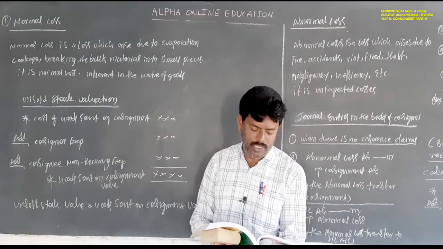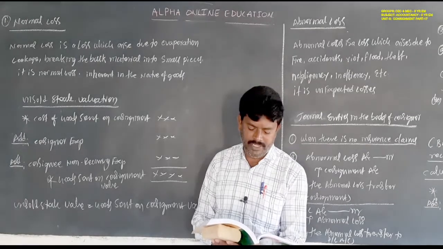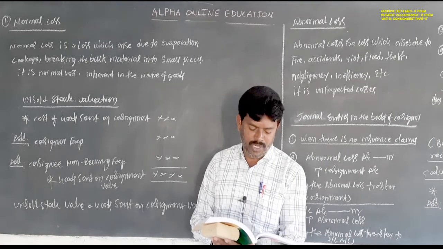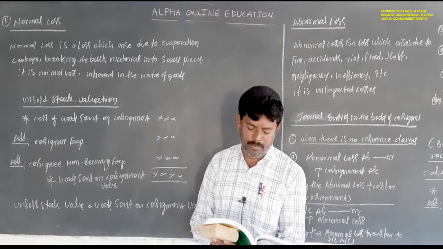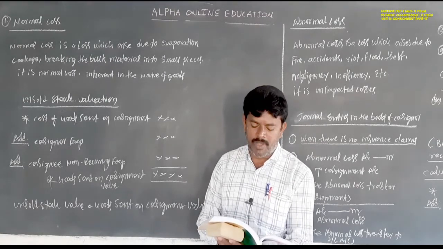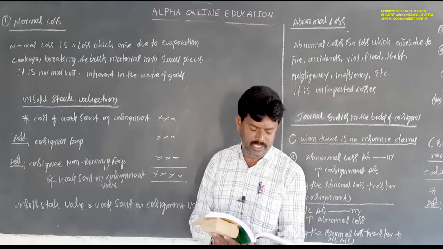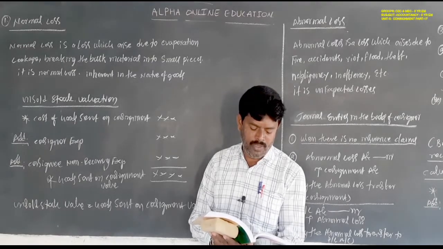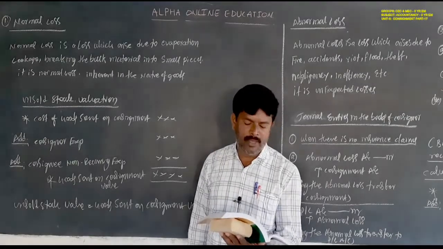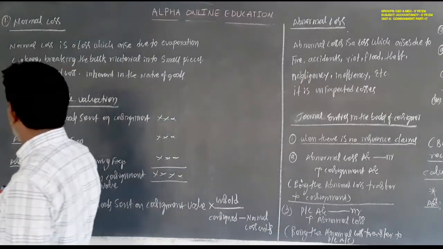100 tons of coal is consigned at the rate of 900 rupees per ton. Freight charges paid by the consignor amount to 5,000 rupees. Loss due to loading and unloading of coal is estimated at 5 tons. 5 tons is the normal loss units. 75 tons of coal is sold at a rate of 1,200 rupees. Find the value of unsold stock in the case of normal loss. This is short problem number 9.